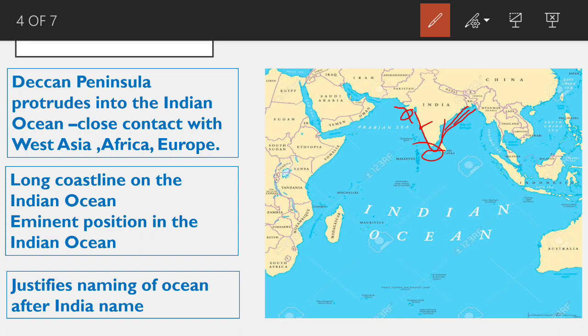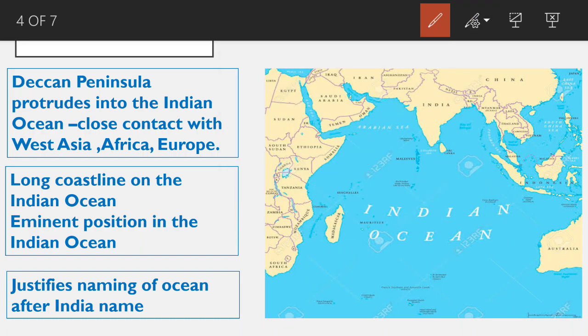So the Deccan Peninsula protrudes, meaning it extends into the Indian Ocean, and has close contact with West Asia, Africa, and Europe through its routes.